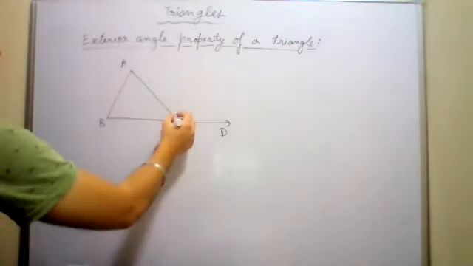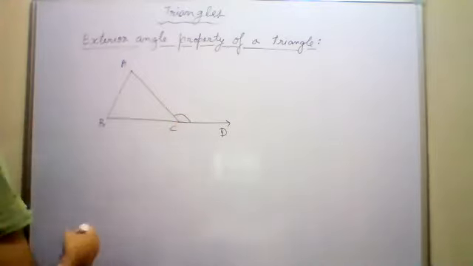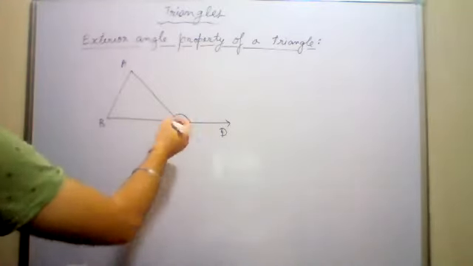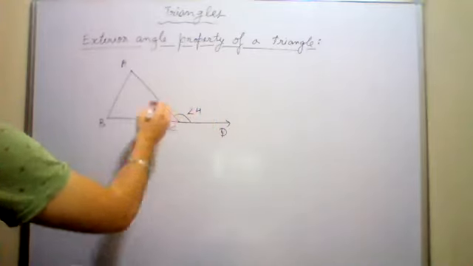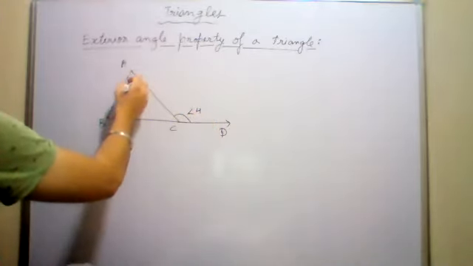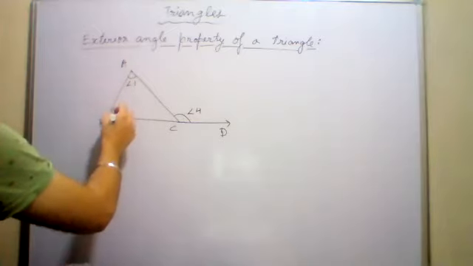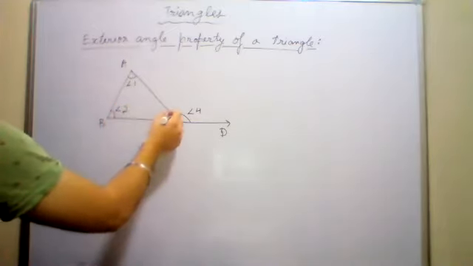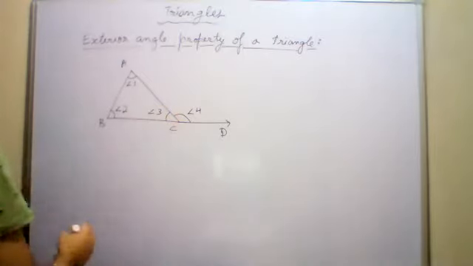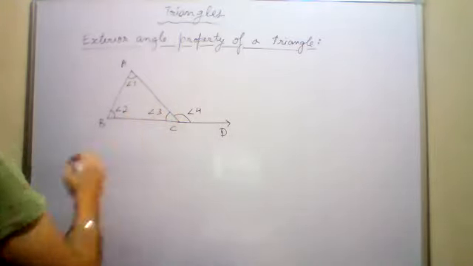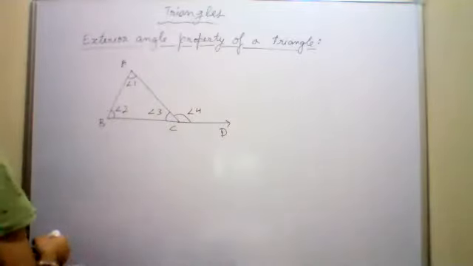And then you all know now that this is an exterior angle. So let us name this angle as angle 4. This is angle 1. This is angle 2. This is your angle 3. We are naming the angles: angle 1, 2, 3, and the fourth one, the exterior angle. It is outside the triangle.